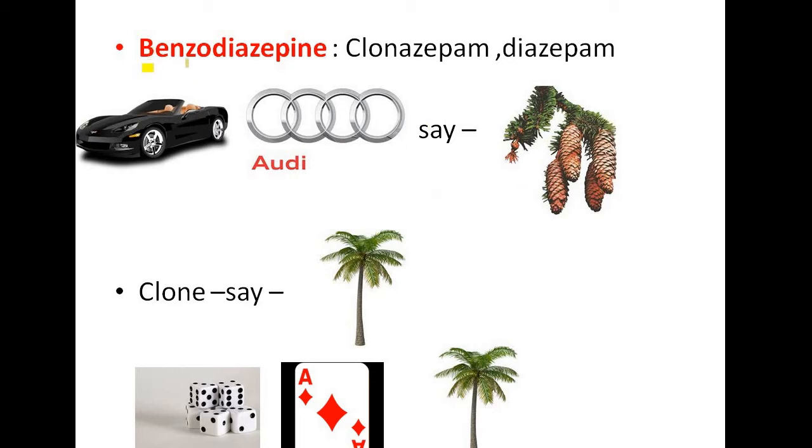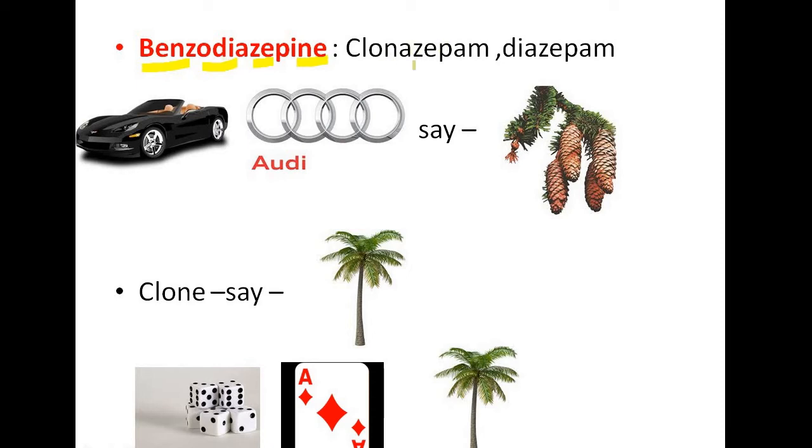Then next is benzodiazepine. It's Benz. Again, this car is Benz. Then for boys, it's easy to remember. All car names are here. Benz, Audi, say. They are talking. Benz and Audi are now talking about pine trees. Can you imagine that? It's Benz, Audi, say pine. Benzodiazepine.